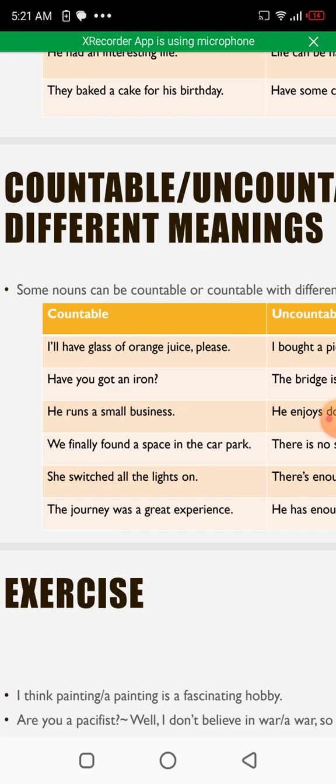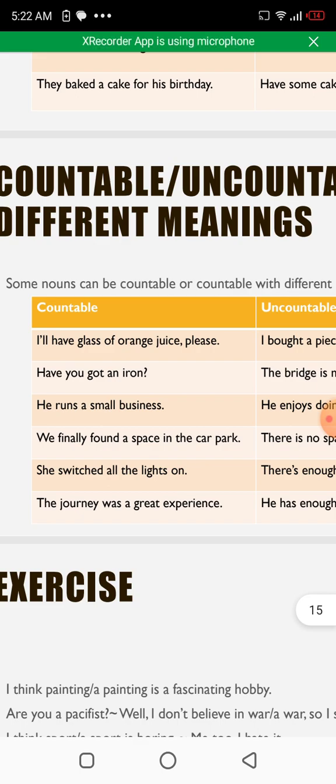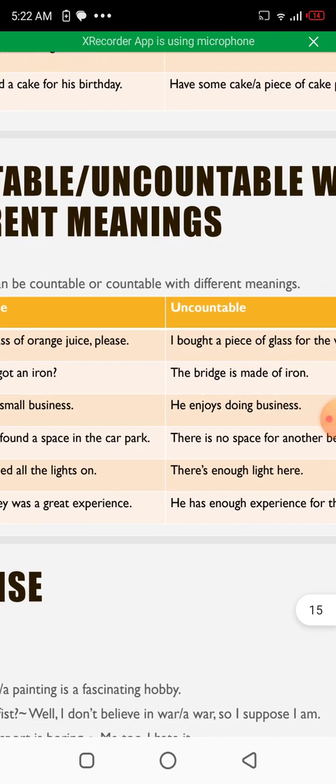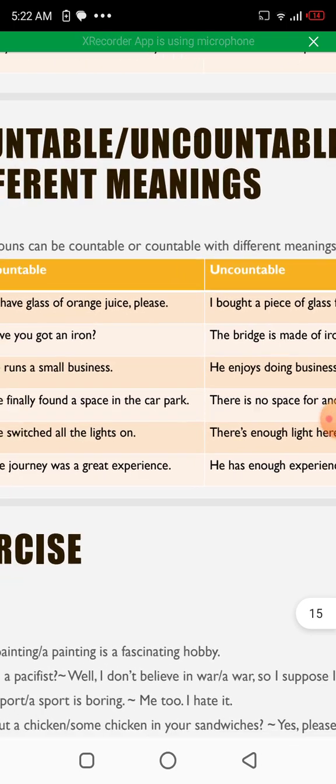Have you got an iron? Here, iron is used as a countable noun. So, an iron is fine. But the bridge is made of iron. Here, it stands for the material that is used in the making of the bridge. So, we are not supposed to use an iron over here. He runs a small business. Business here is countable, but he enjoys doing business. Here, business is used in general terms, so we have not used "a" or "an" before it.